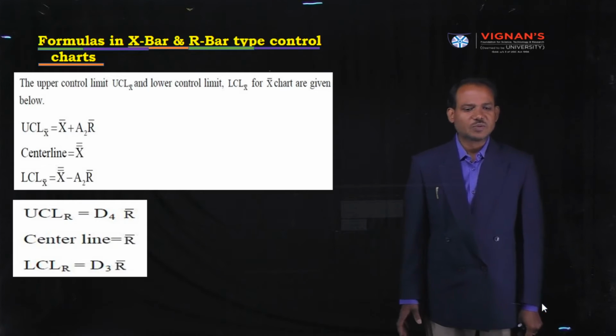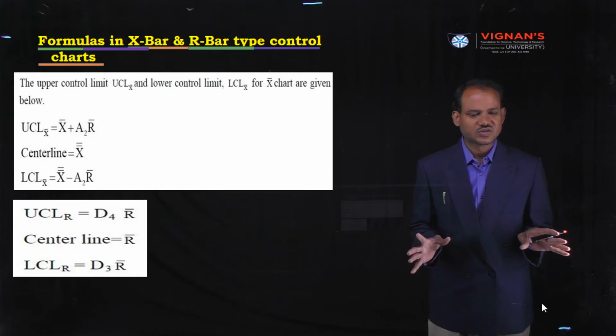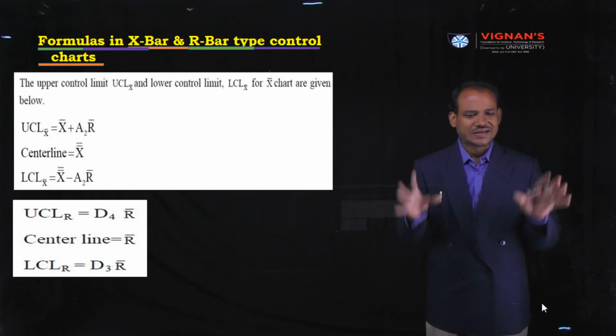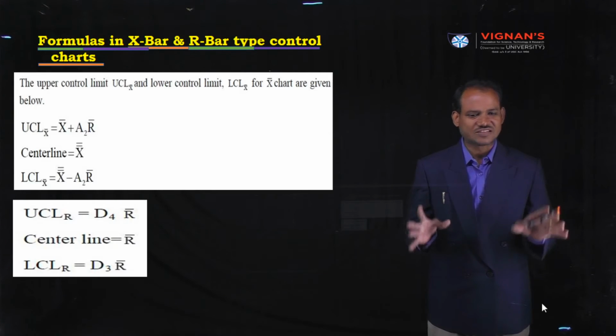Next, you have to remember CL control limit, UCL upper control limit, and LCL lower control limit for X bar charts as well as R charts.